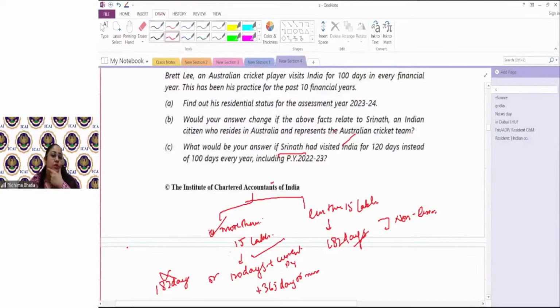I told you whenever a person qualifies to be a resident who is an Indian citizen with an income of more than 15 lakhs, because of this condition, he automatically always becomes an RNOR. So if Srinath is in India for 120 days every year and his income is more than 15 lakhs, he would be an RNOR. If his income is less than 15 lakhs, he would be a non-resident. Got it? Does anyone have any doubt here?